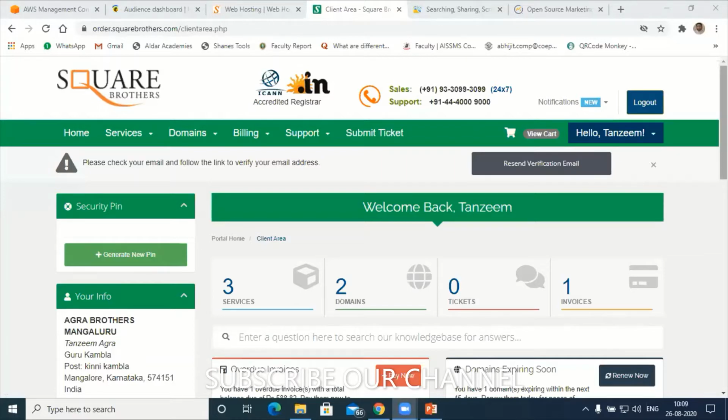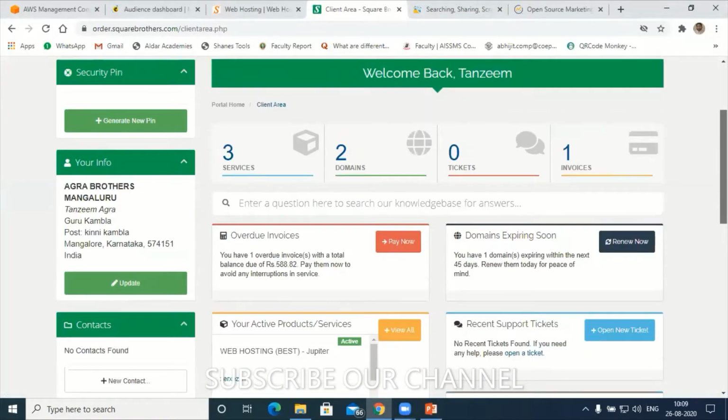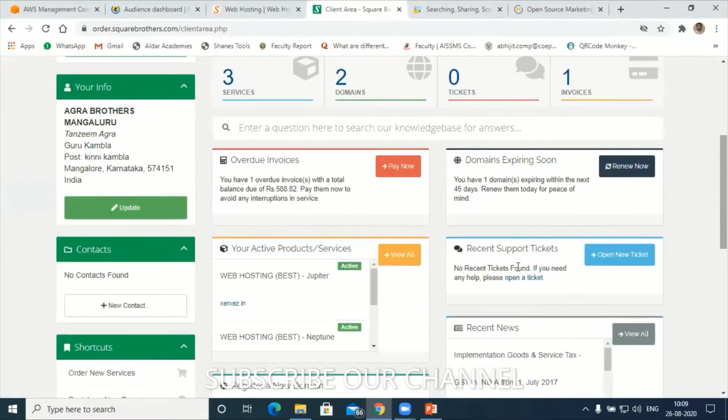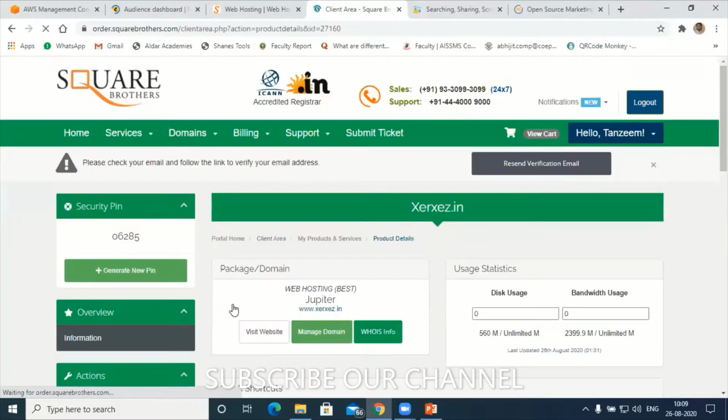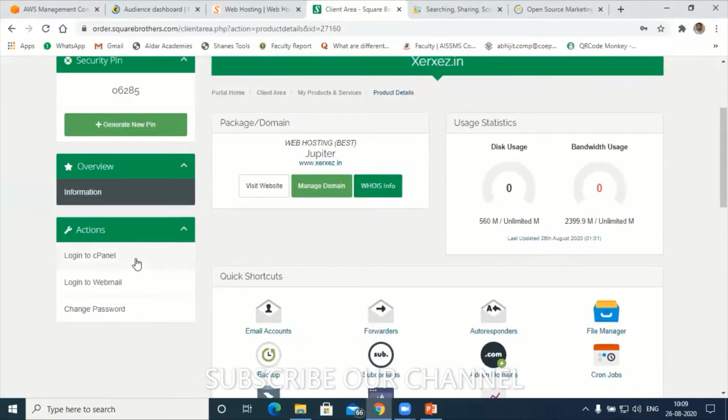Yes, sir. To check whether the Mautic option is available in your control panel or not, go to the control panel of your domain. I have a few domains here: 3 services, 2 domains. I have purchased some from other domain service providers also. Later on, I realized that these domain service providers are not offering Mautic service options. To send bulk email, go to your service control panel. Hold on, let this load.